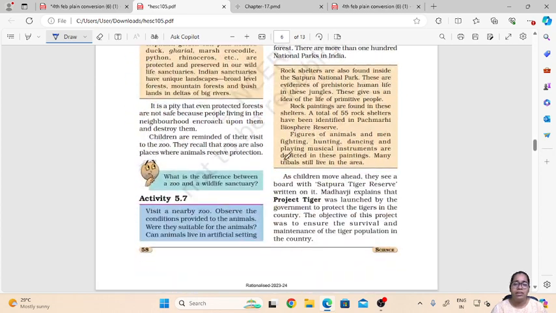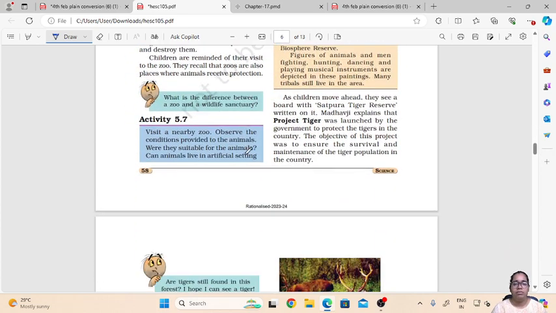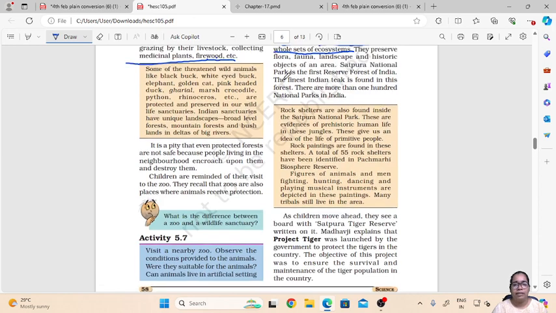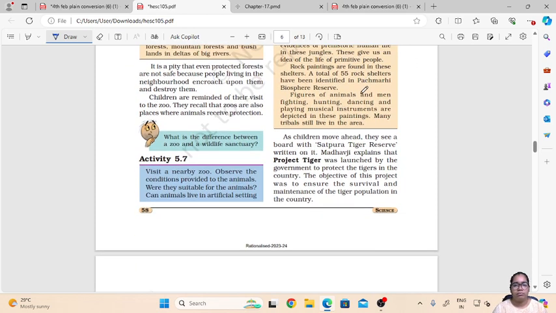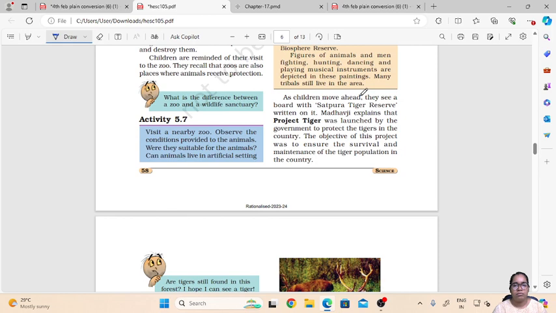There are various national parks which are found in India. An example over here is Satpura National Park, which was the first forest reserve of India. In the Satpura National Park, the Satpura Tiger Reserve was set up by the government of India to protect the tigers in the country.